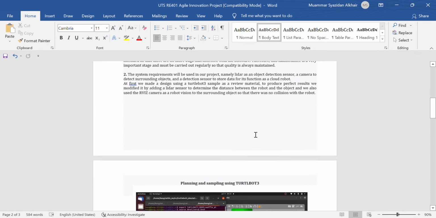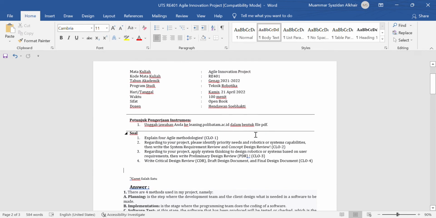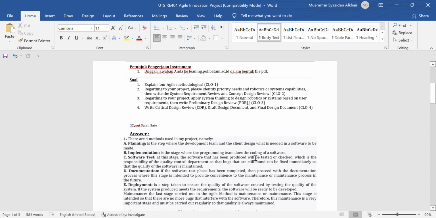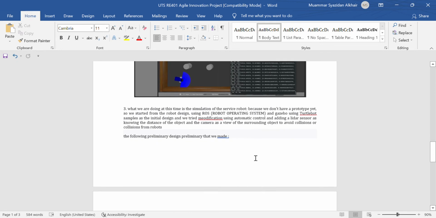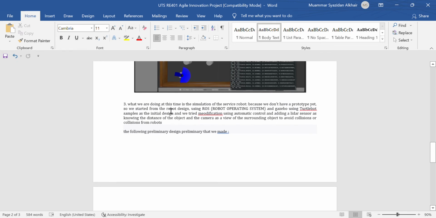Okay, question number 3. Regarding your project, apply systems thinking to design a robotic system based on user requirements. Write the preliminary design review. My answer: what we are doing at this time is the simulation of the service robot, because we don't have a prototype yet.